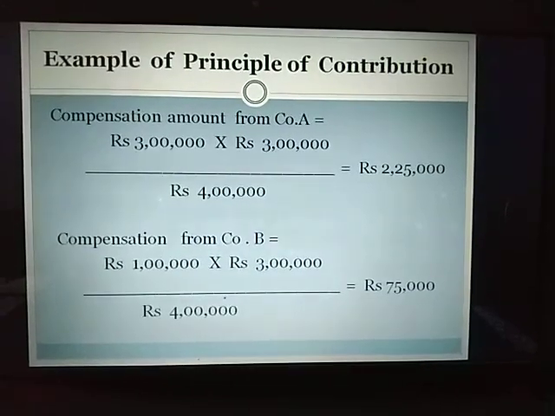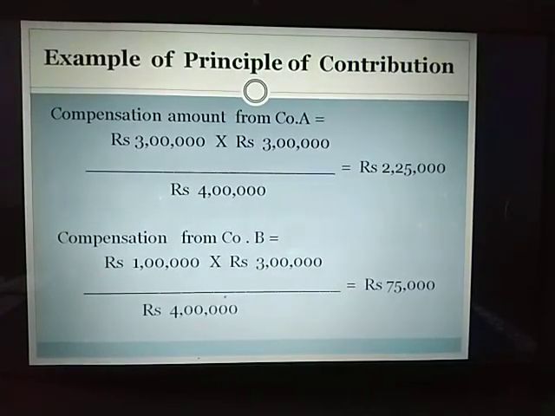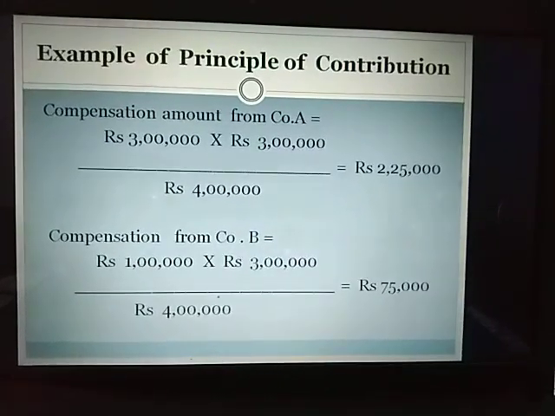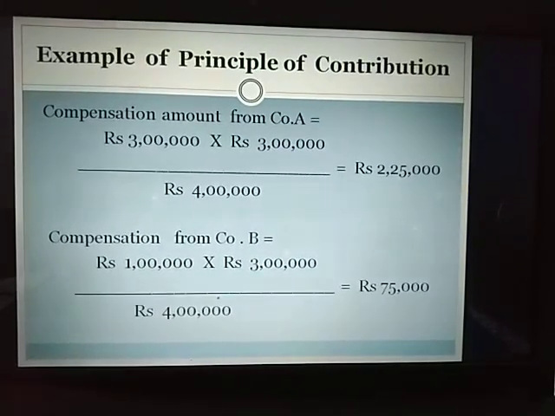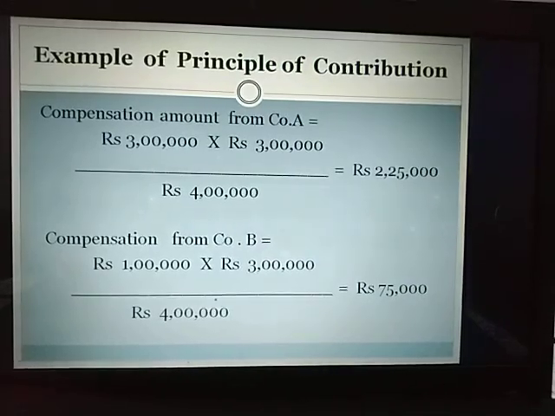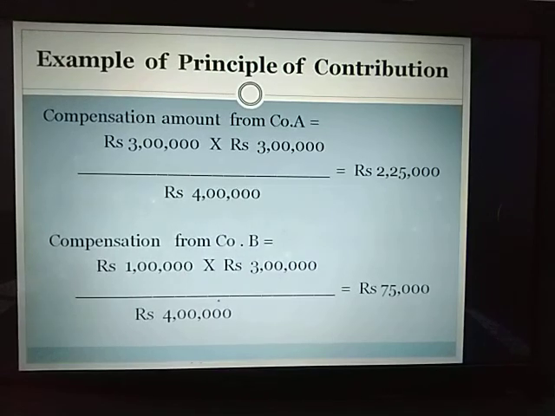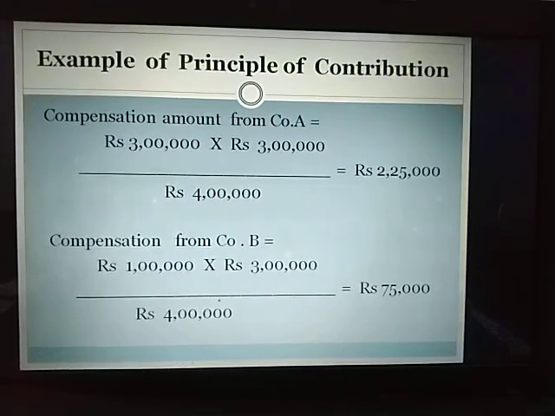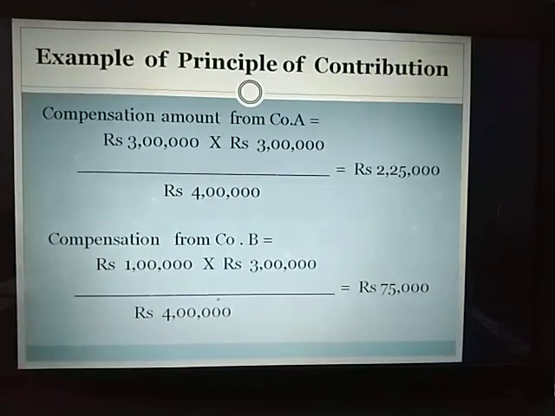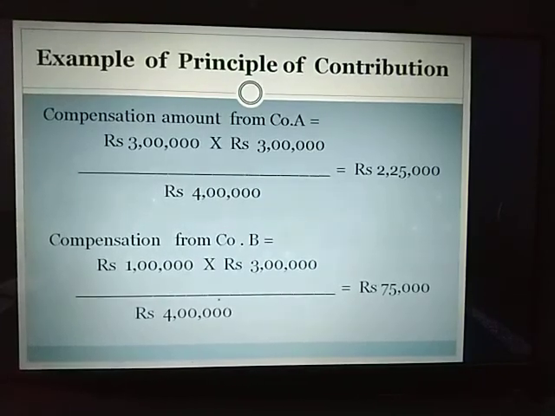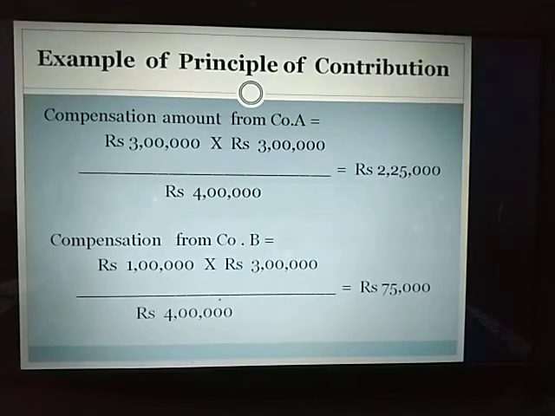The rest of the amount will be paid by company B. If you see company B's compensation part, it will be rupees 1 lakh, because this is the policy purchased from company B, into the loss suffered, rupees 3 lakh, by the total sum insured, rupees 4 lakh. So company B will pay rupees 75,000 to Raj. So this is the meaning of contribution.